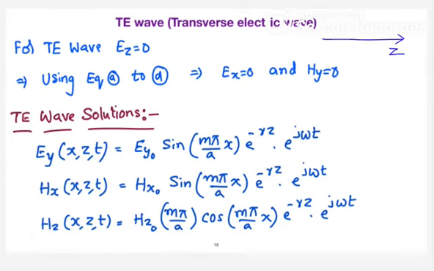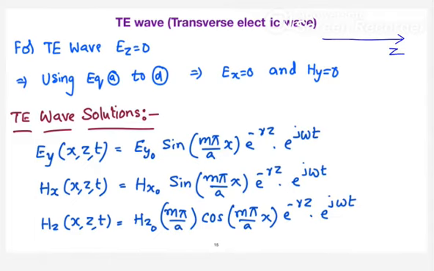Transverse electric: the name itself indicates the electric field will be perpendicular to the direction of propagation. So it can be in the X direction or in the Y direction. In other words, for a transverse electric wave, no component lies in the direction of propagation, so I can say Ez equals 0.